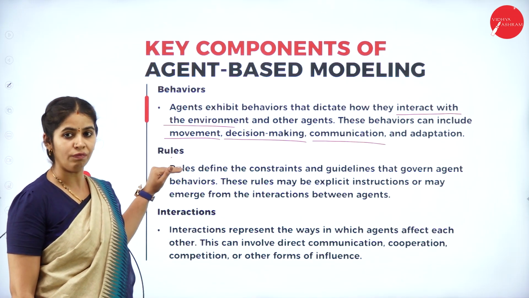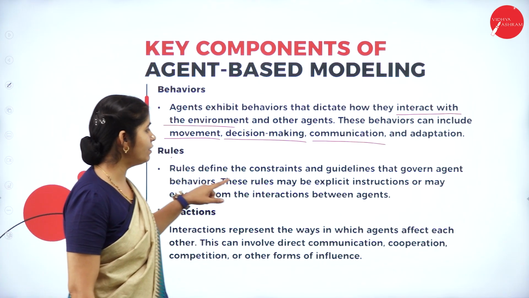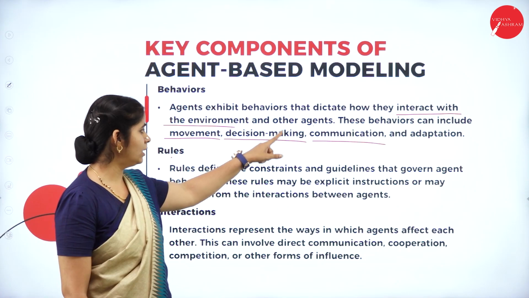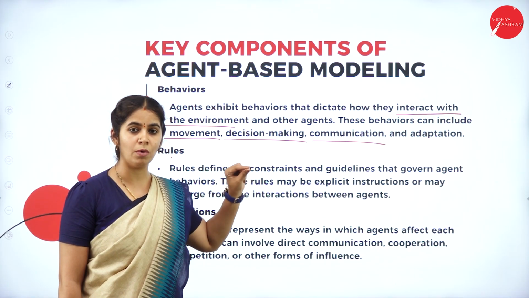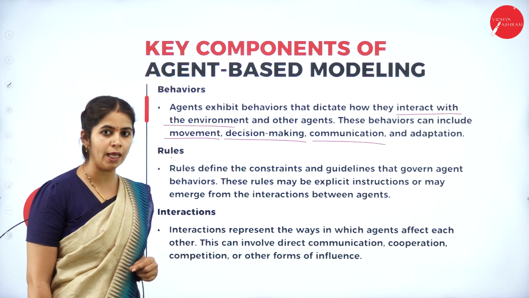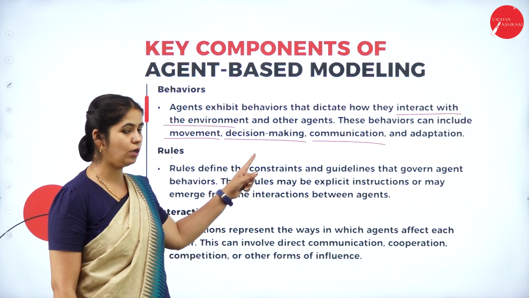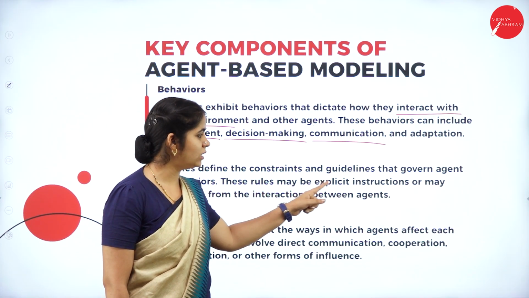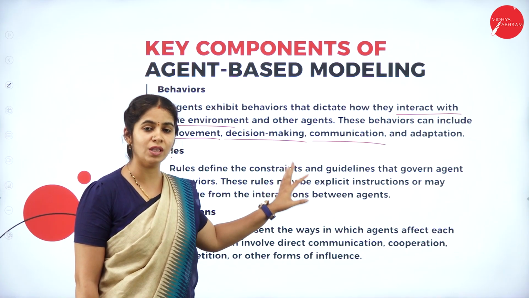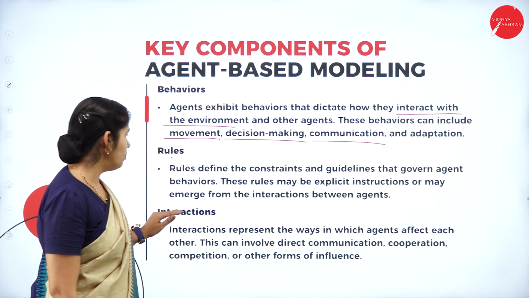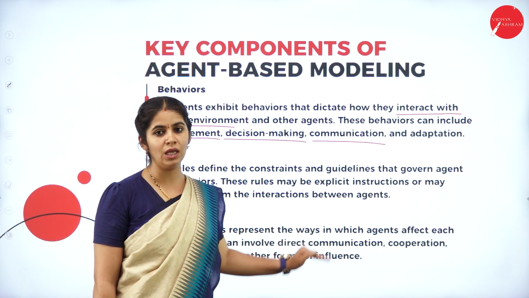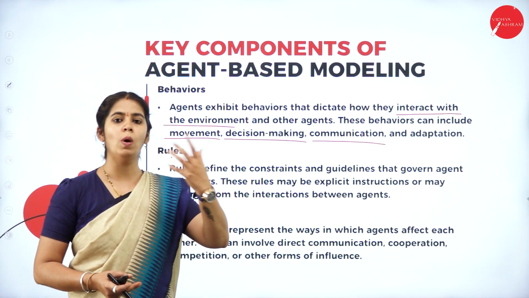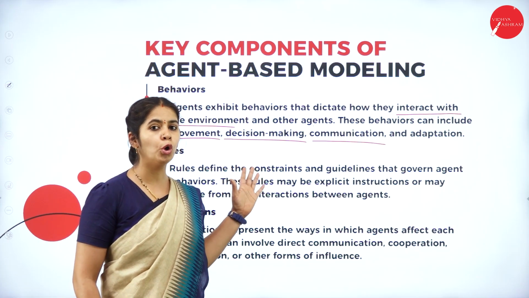That brings up one more key factor: rules. Rules define the constraints and guidelines that govern the agent's behavior. To make a decision, there must be some rules on which the agent bases that decision. That is the constraint or guideline for the agent's behavior. These rules may be given with explicit instruction, or they may emerge from the interaction between the agents. When the agents are interacting with each other, a new idea may emerge, and that may also be a rule.